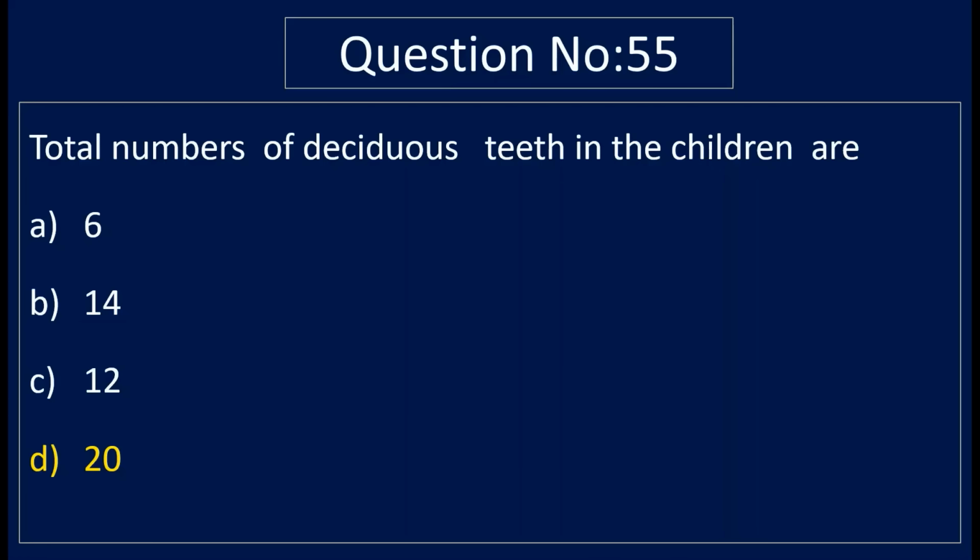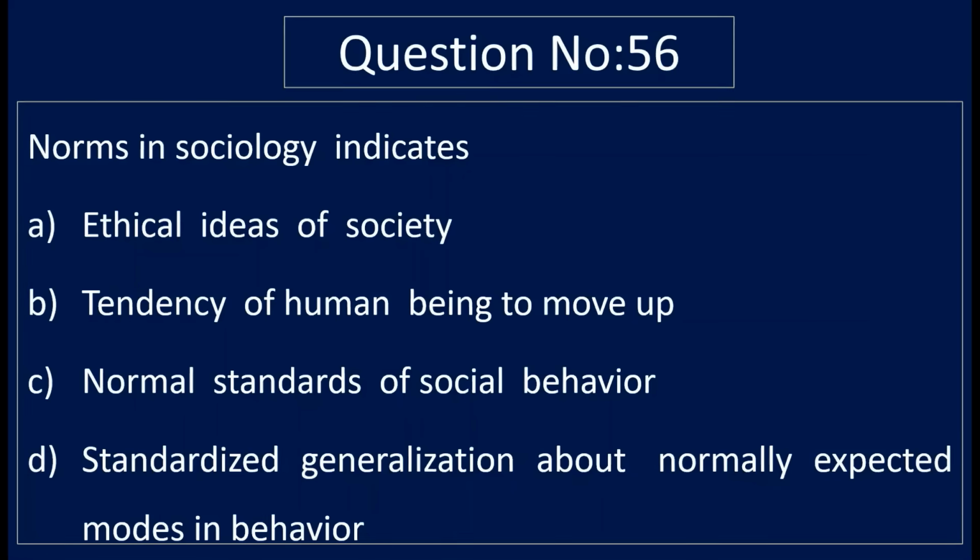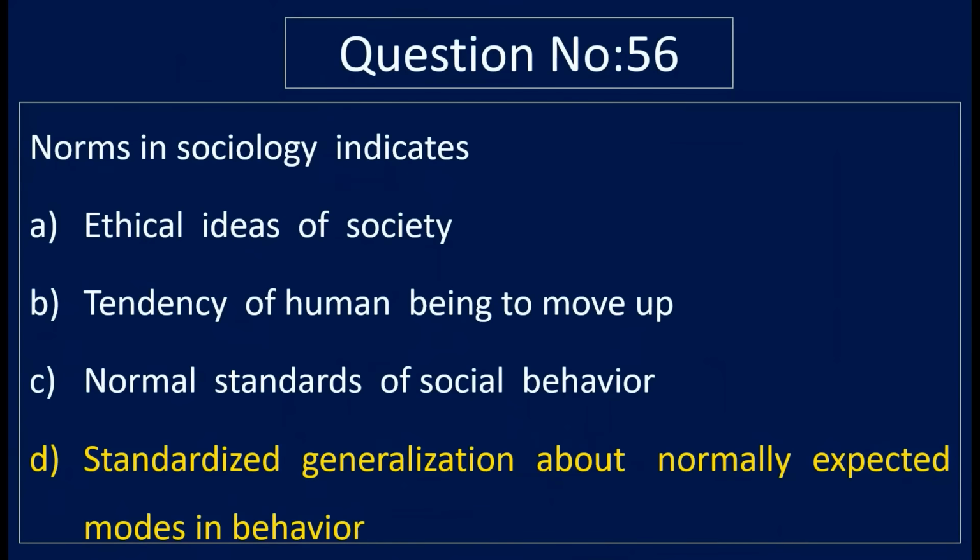Question number 56. Norm in sociology indicates option A, ethical ideas of society, option B, tendency of human being to move up, option C, normal standards of social behavior, option D, standardized generalization about normally expected modes in behavior. Correct answer is option D, standardized generalization about normally expected modes in behavior. Norm in the sociology indicates standardized generalization about normally expected modes in behavior.